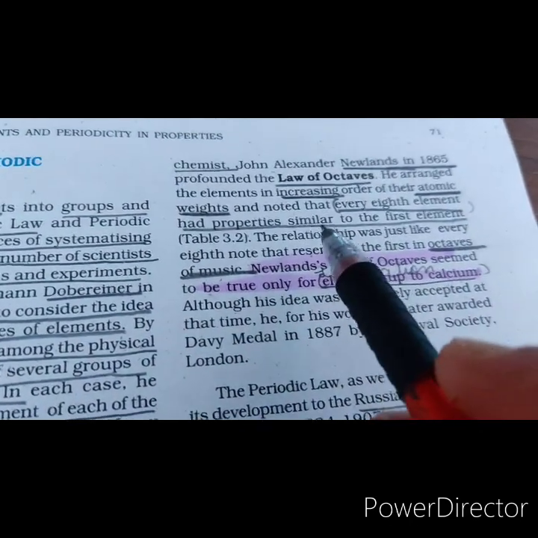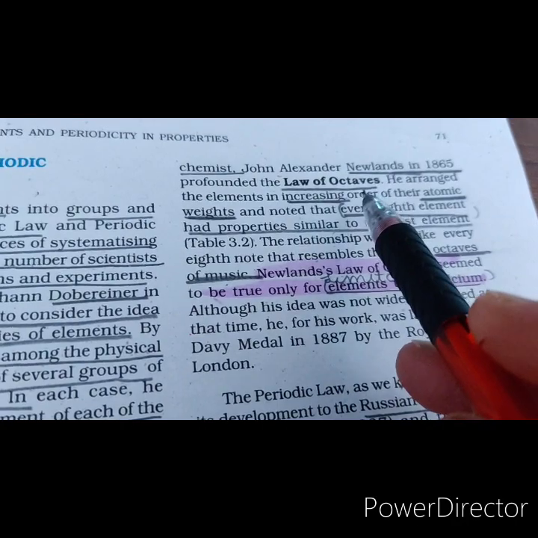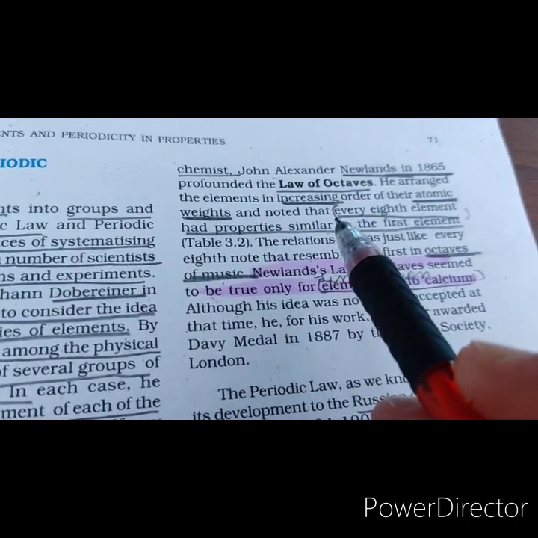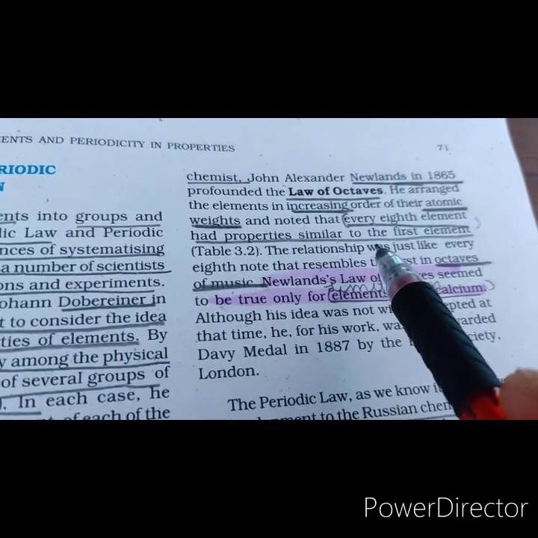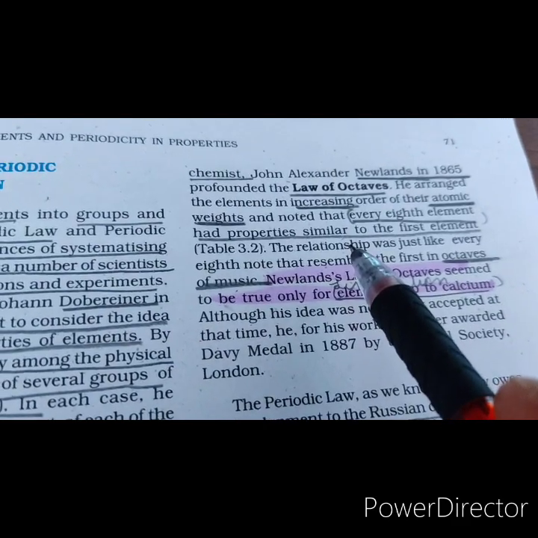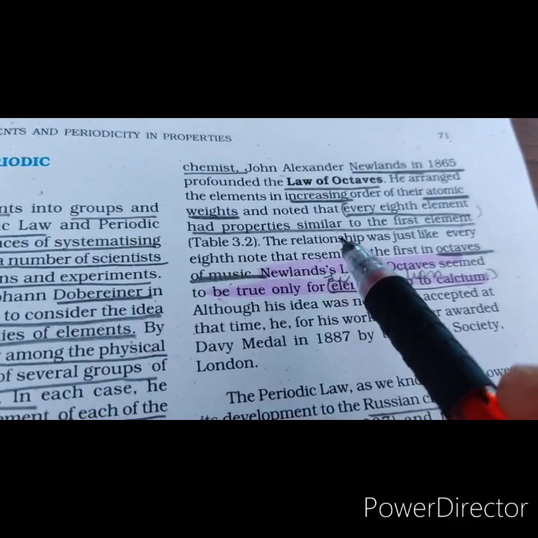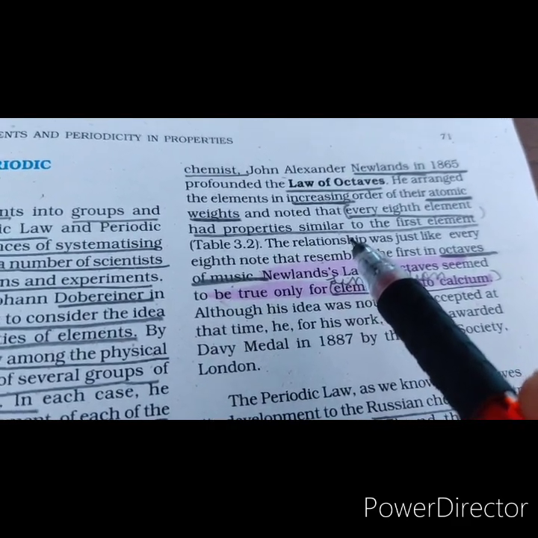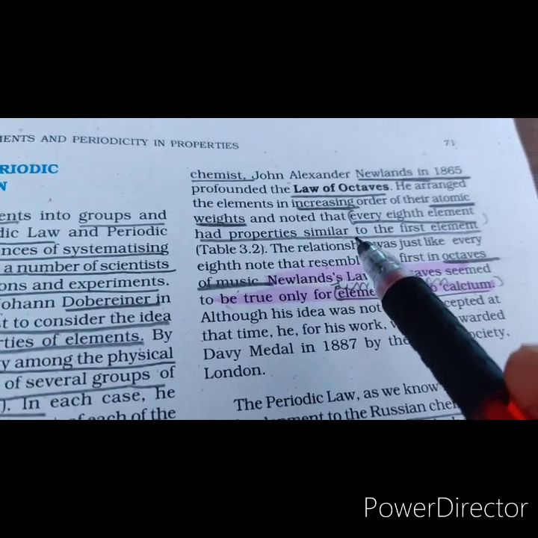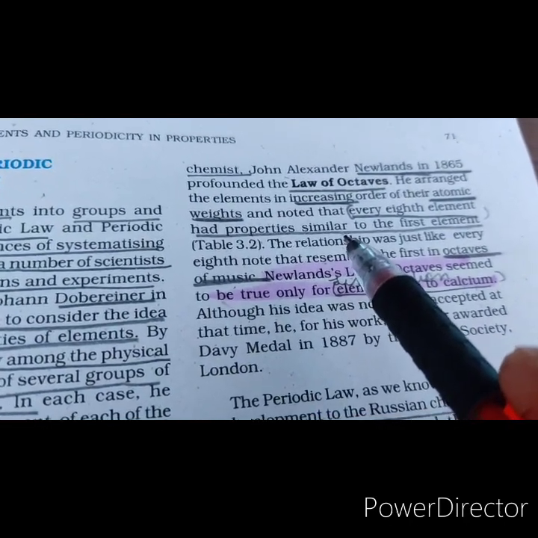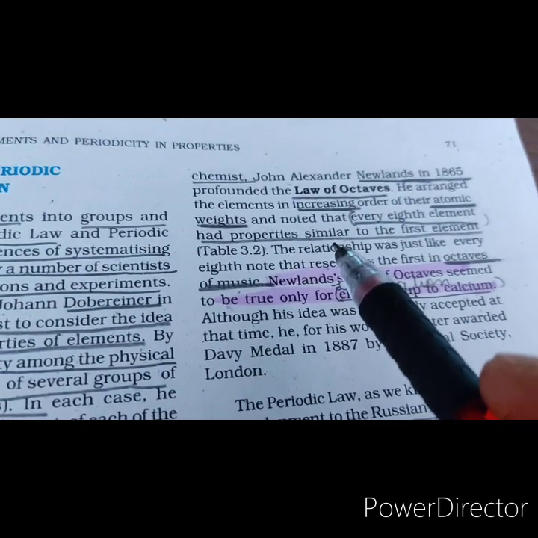Newlands called this relationship the law of octaves due to its similarity with the musical scale. For example, in the musical scale we have sa, re, ga, ma, pa, da, ni, sa. So the first note and the eighth note are similar.